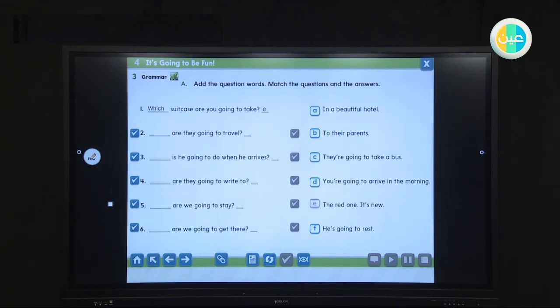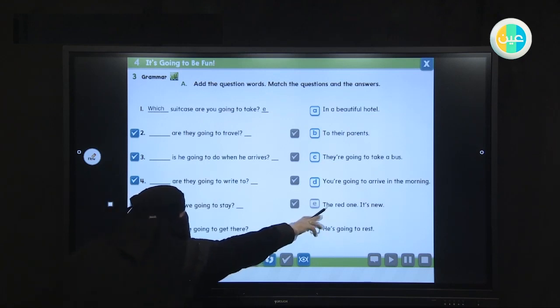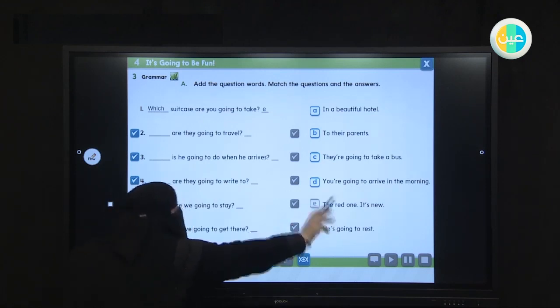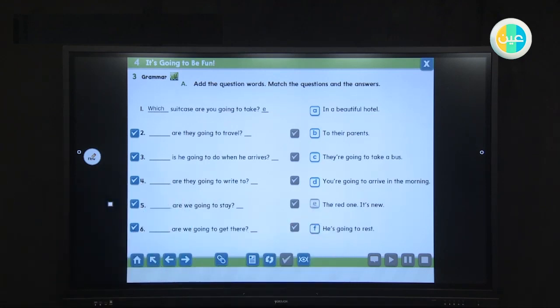What do you think? I am going to take the red one. It is new. I am going to take the red one. Okay, look at number 2.